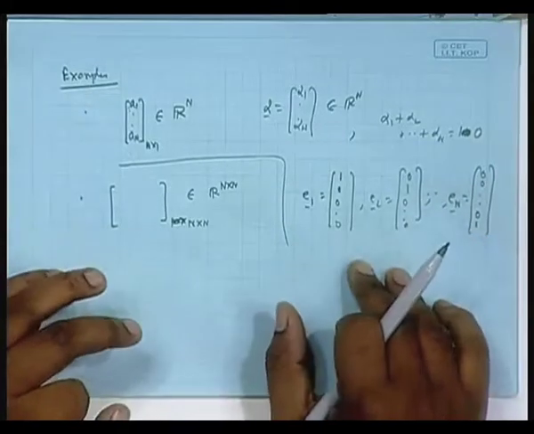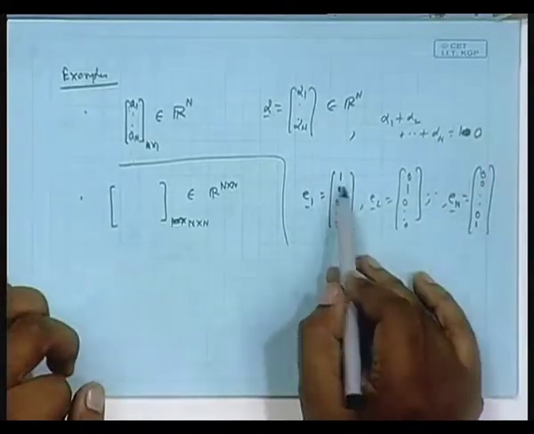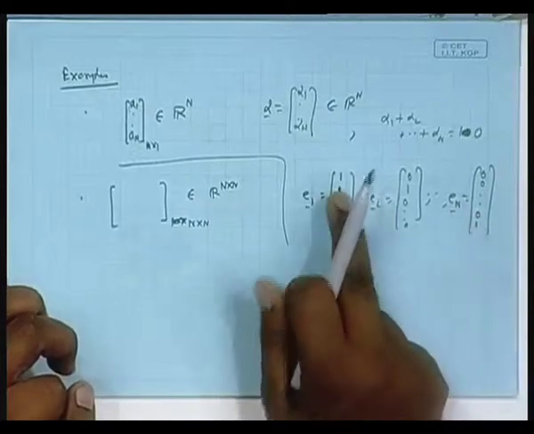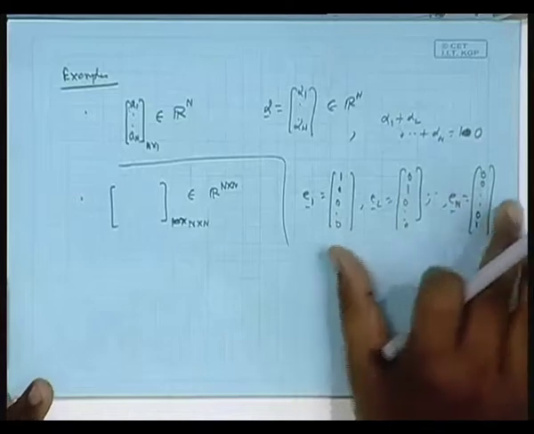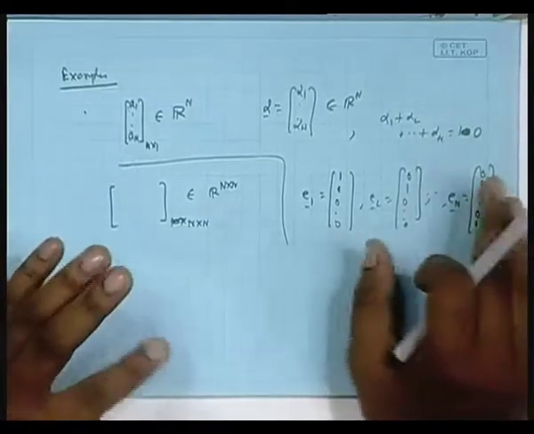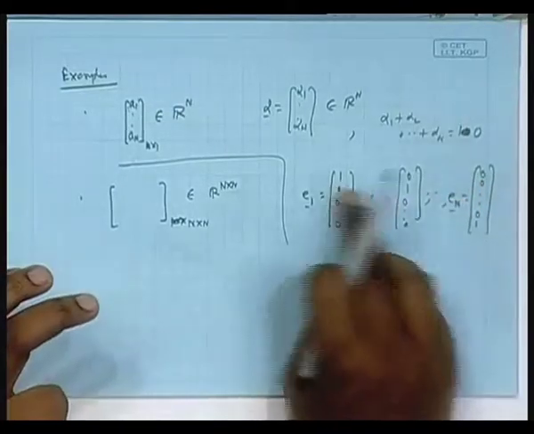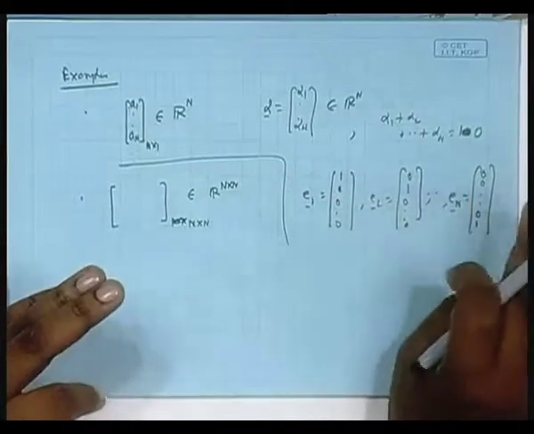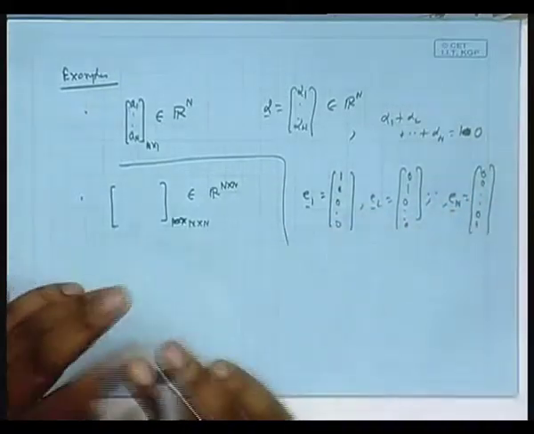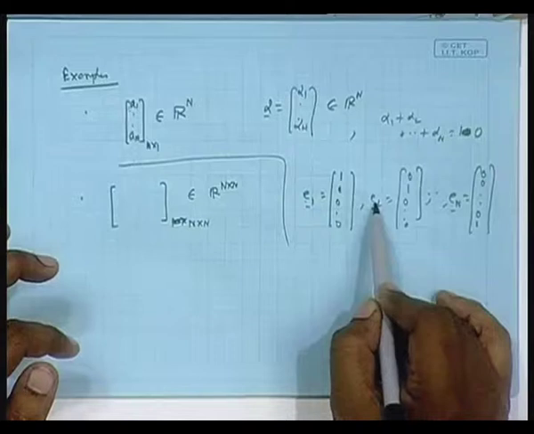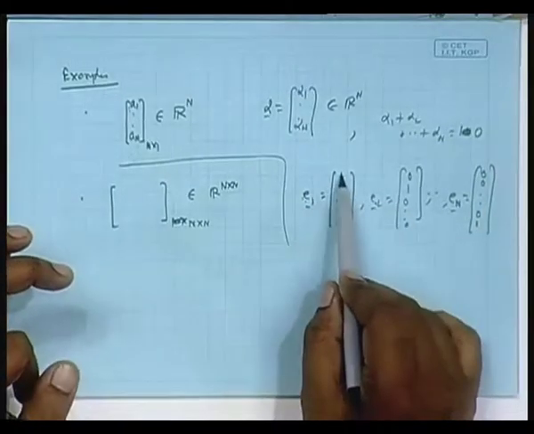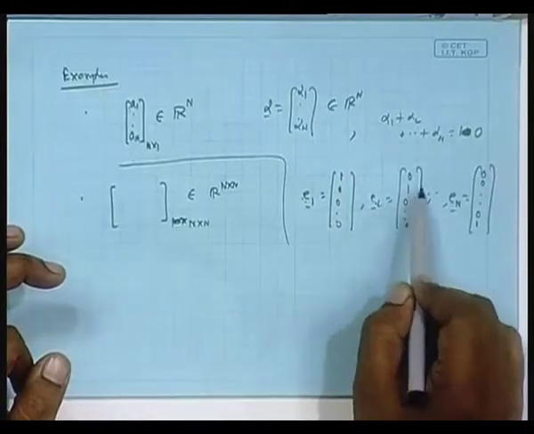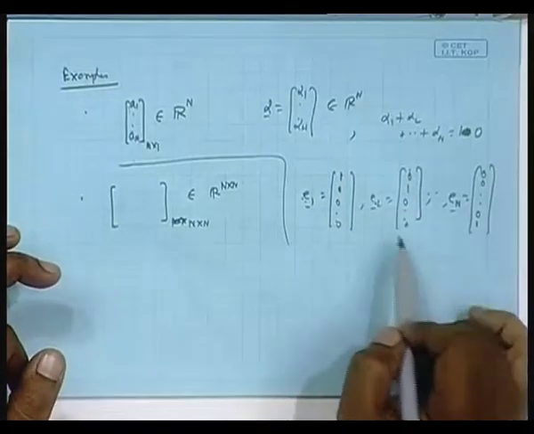Answer is yes. Physically you can see any vector cannot be written as a linear combination of the rest, because where this guy is non-zero, that is equal to 1, others are all 0. Even if you combine the rest by some linear combiner coefficients, you cannot produce one out of the zeros. If you have to do it purely mathematically, multiply this by C1, multiply this by C2 and so on and add, what will you get? C1 times E1 means only C1 here, zeros here. C2 times E2 means 0, C2, all zeros, so on and so forth.